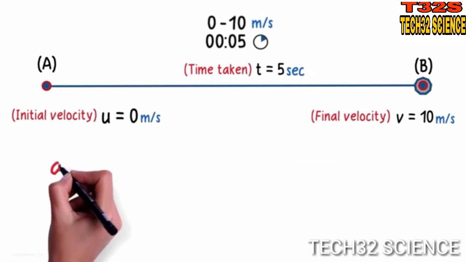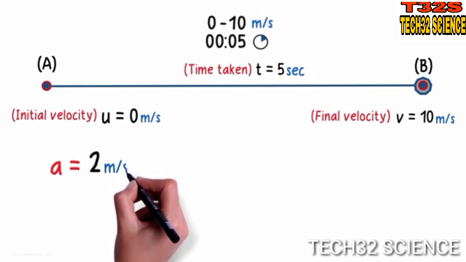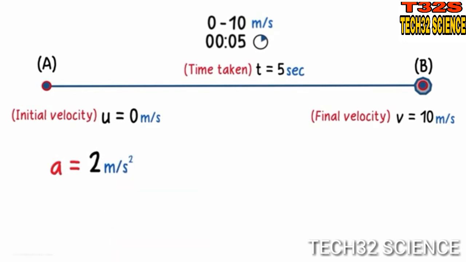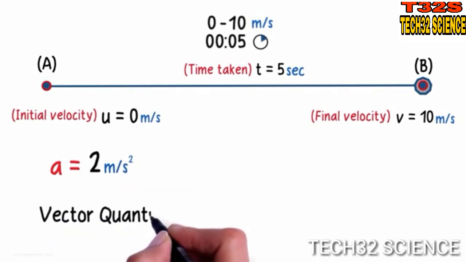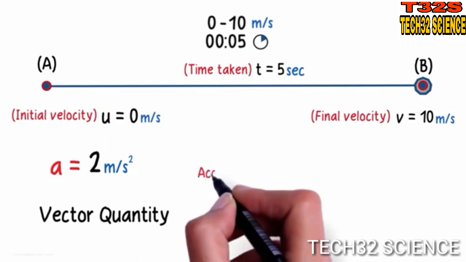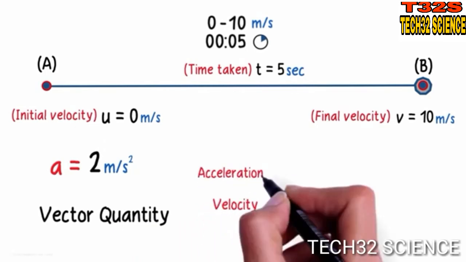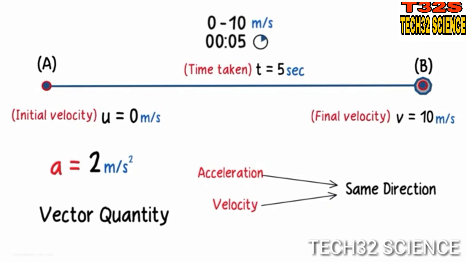So the acceleration in this case will be 2 meters per second squared. And acceleration is also a vector quantity. Here, acceleration and velocity are in the same direction. There are many more important concepts about acceleration which we will cover in the coming videos.